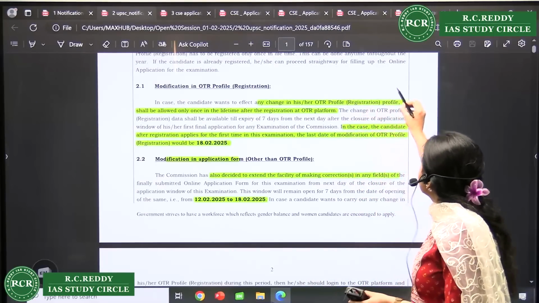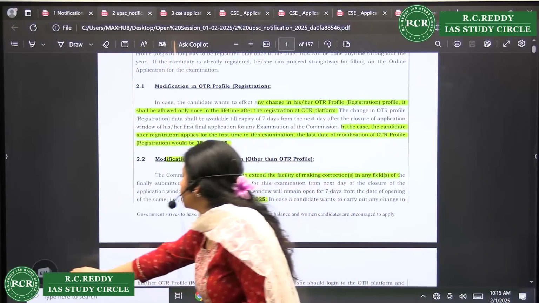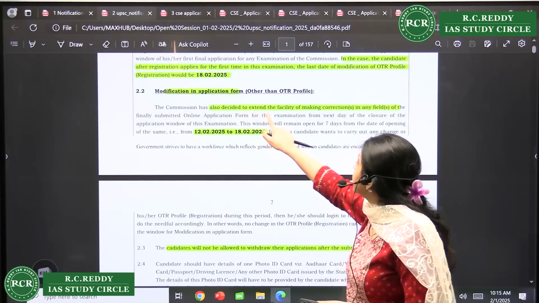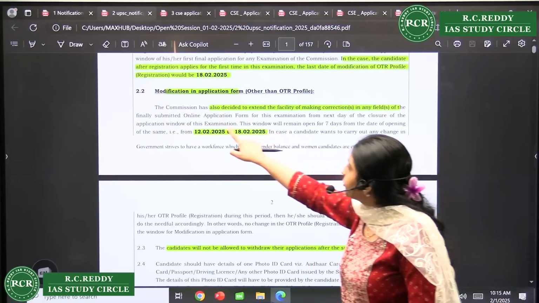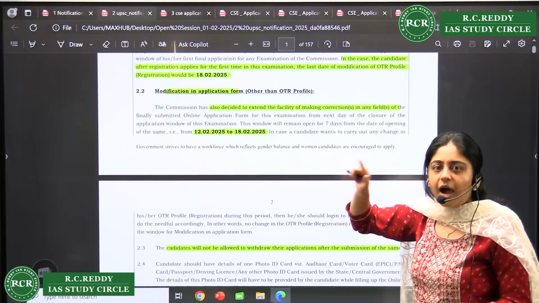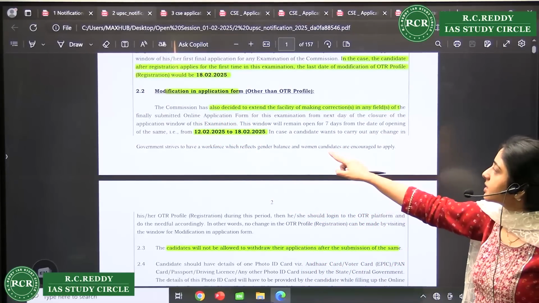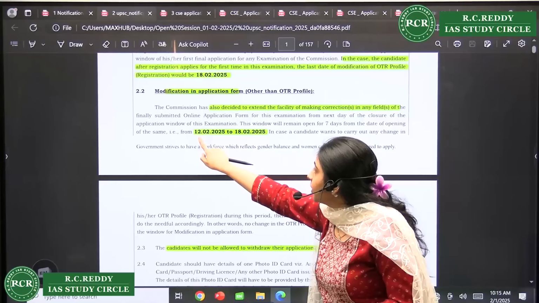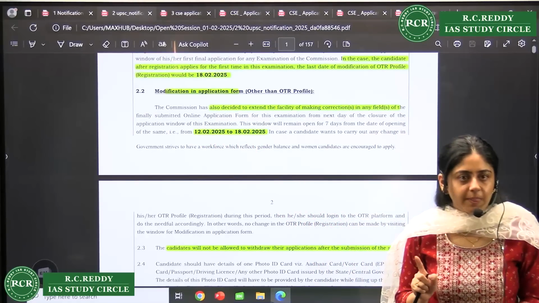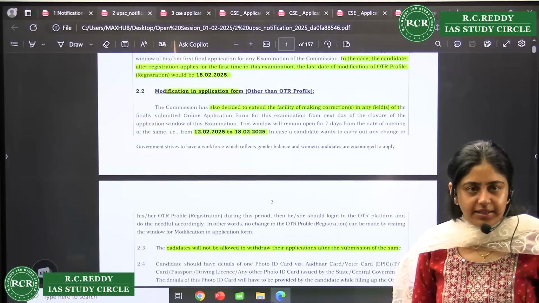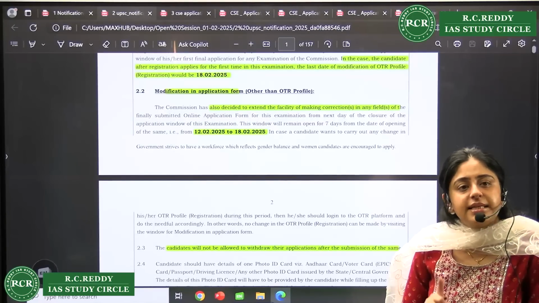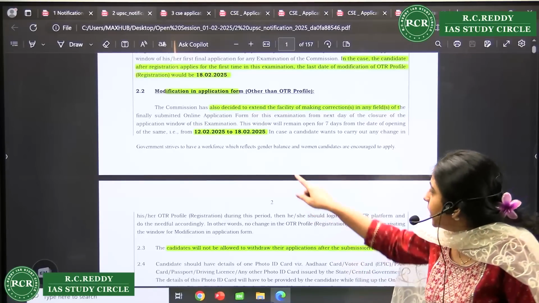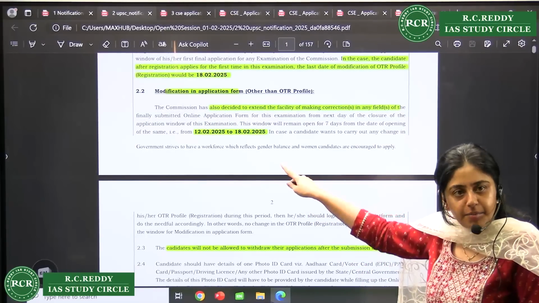So now only one time you are allowed to edit your form, right? Then there is a facility to make corrections in fields of your admitted online application form. After you complete your OTR, there is an online application form also that you can do, and the correction window is 12th February to 18th February, right? I will tell you which things can be updated. But your closing date is 11th, right? After that, there are a few things which can be changed, but you can do it in this time period.